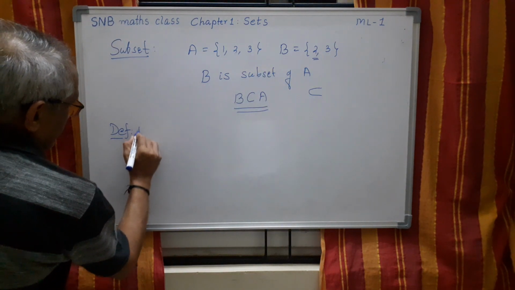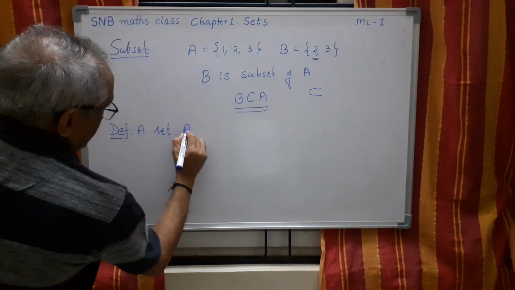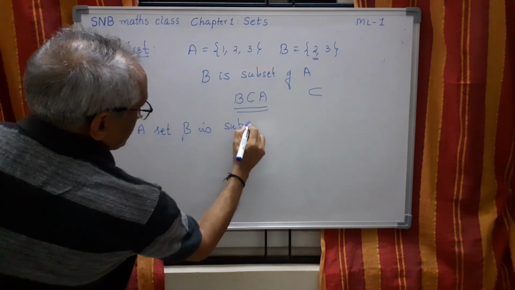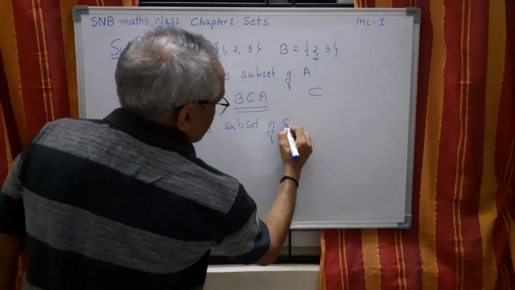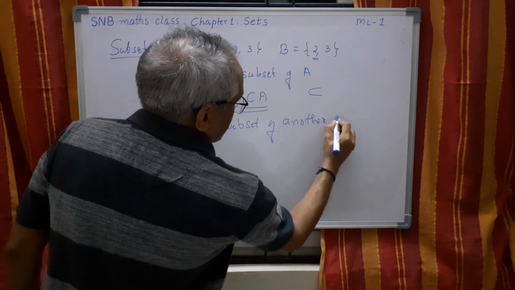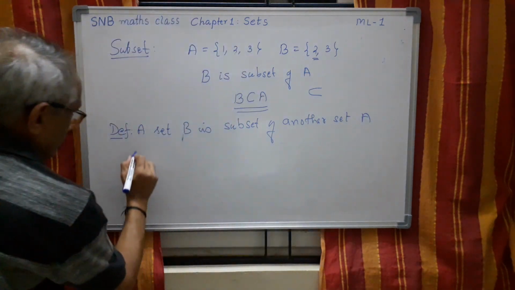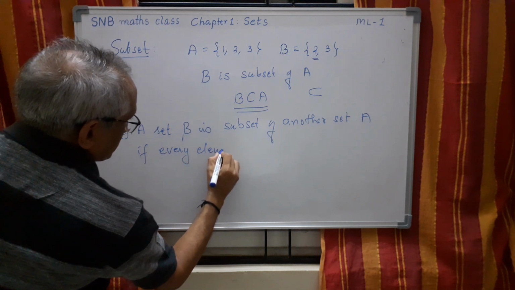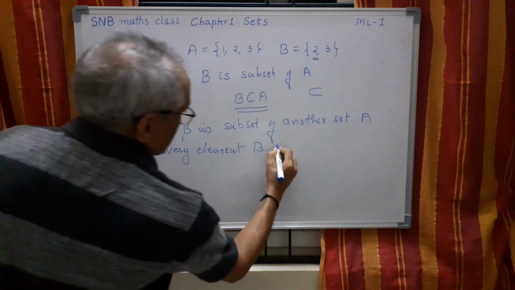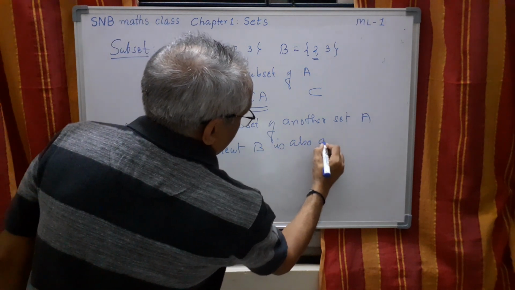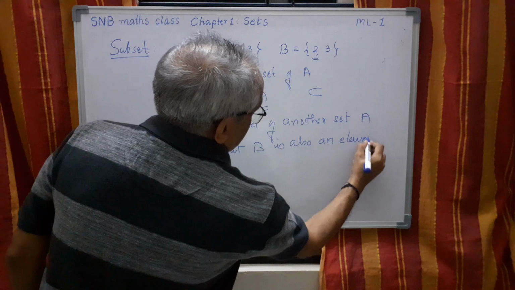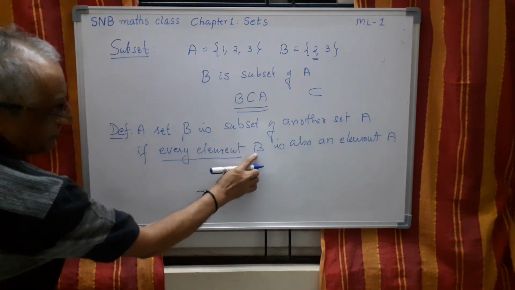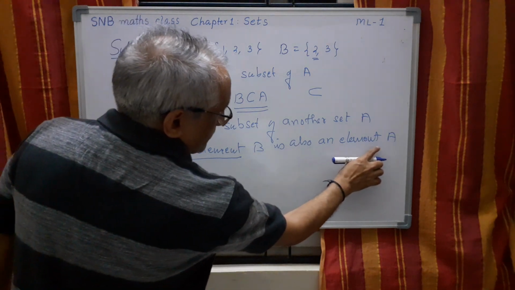A set B is a subset of another set A if every element of B is also an element of A. So this is the thing. Every element of B is also an element of A.